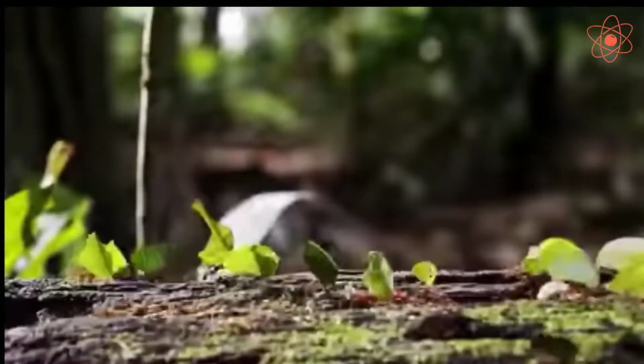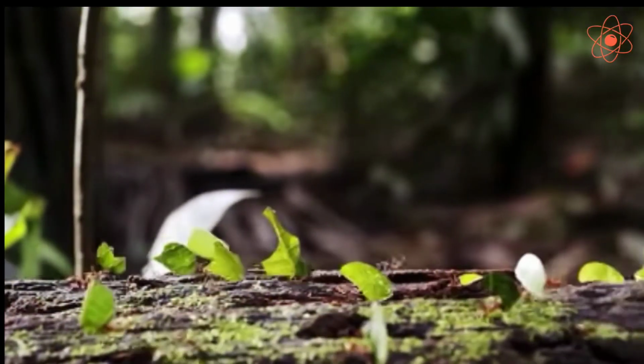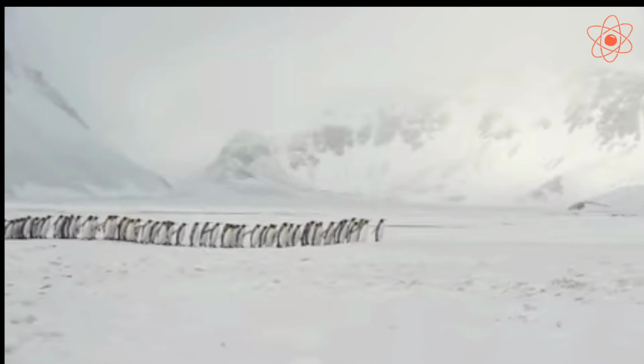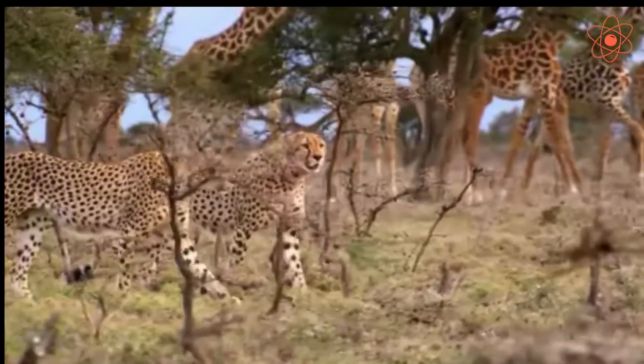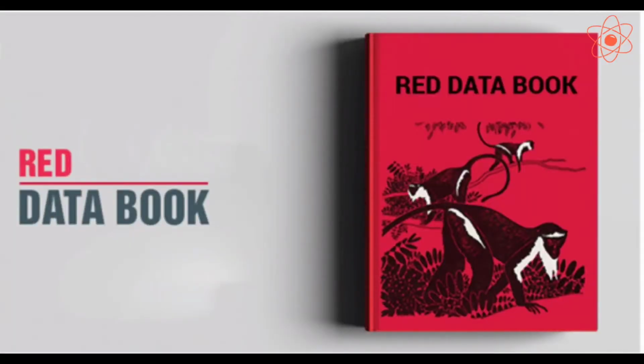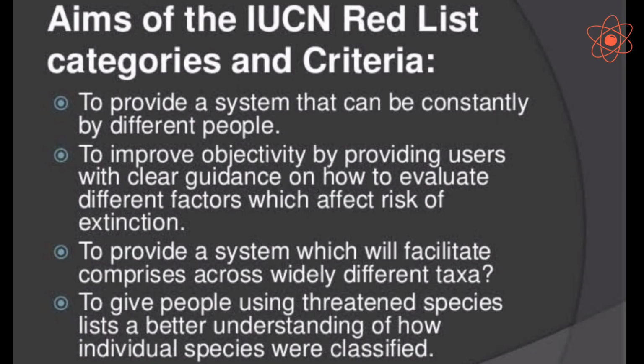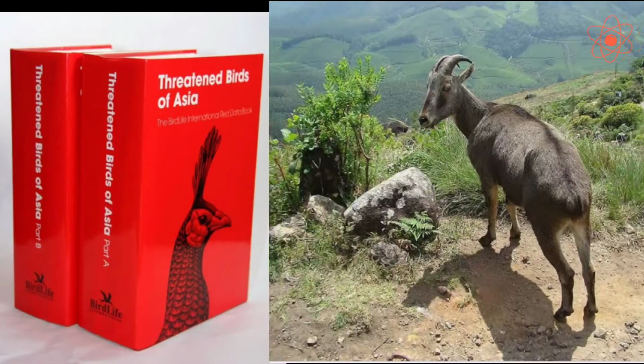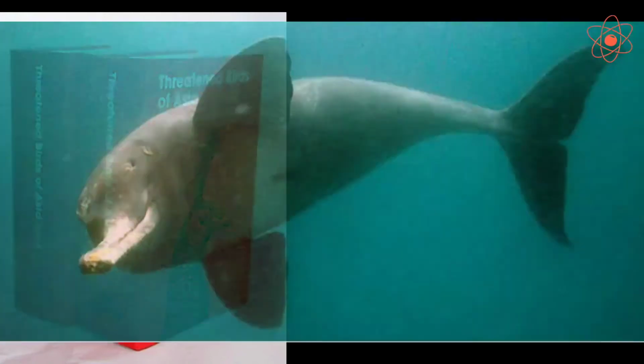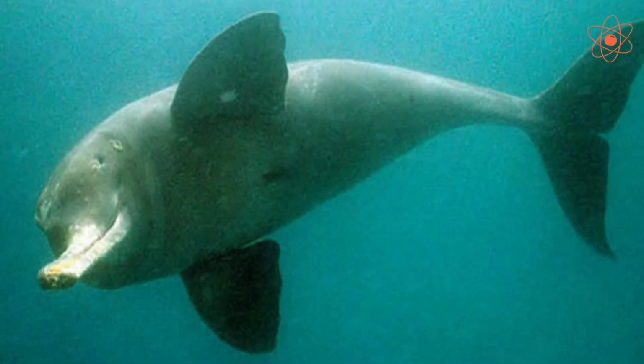For this purpose, these species have been put into different categories by the Red Data Book. The book that keeps a record of all endangered animals, plants and other species is called the Red Data Book.